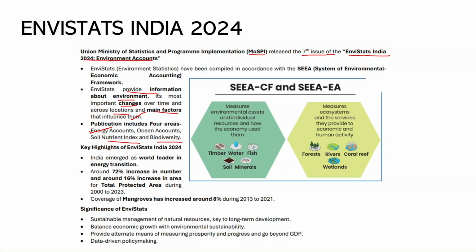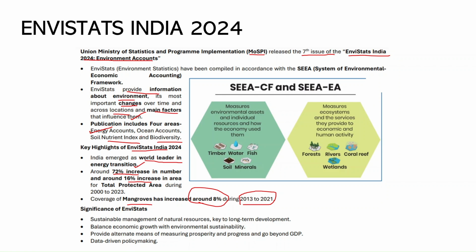What are the key highlights of this year's edition? India emerged as the world leader in energy transition, right? Also, the total environmentally protected area increased by 72% in numbers and 16% in total area protected during the period of 2000 to 2023. Also, mangrove cover has increased by 8% between 2013 and 2021.